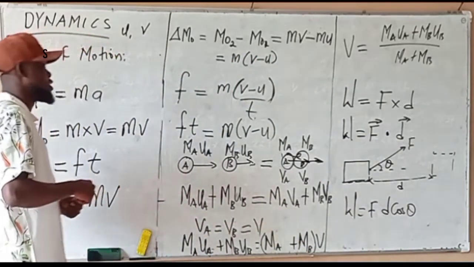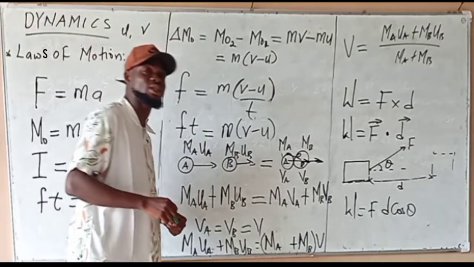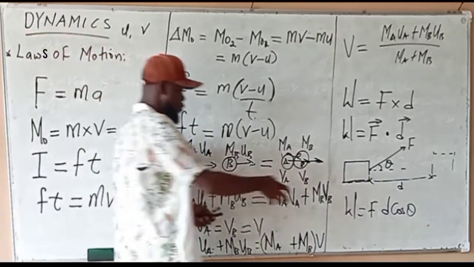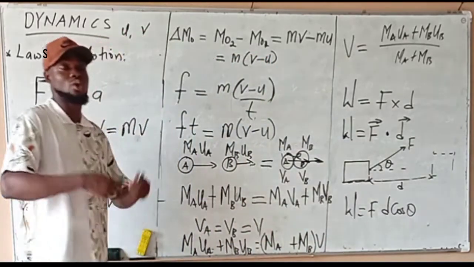So let's quickly look at energy. Energy is the ability to do work. Work and energy are dimensionally the same. Take note of that. The unit of work is newton meters or joules. The unit of energy is also joules.